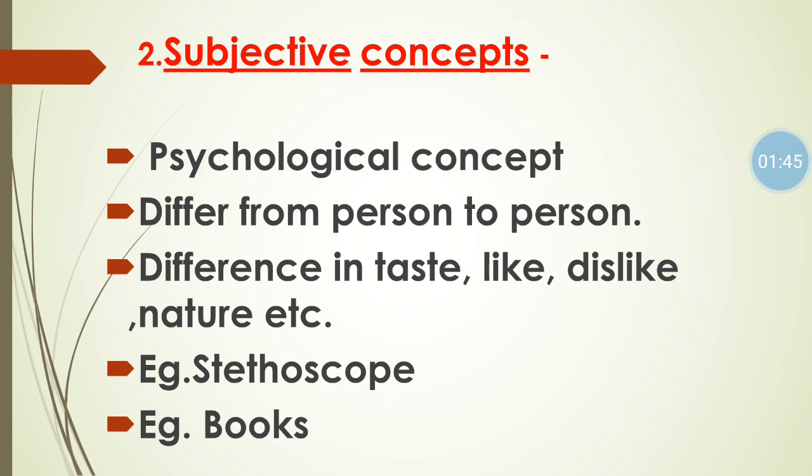Next is subjective concept. Subjective means individual concept. So utility is psychological. It is individual and subjective in nature. Utility always differs from person to person. It means if one commodity provides utility to a person, it does not mean that the same commodity provides utility to another person. The reason is that there is a difference in taste, likes, dislikes, nature, and habits of an individual.